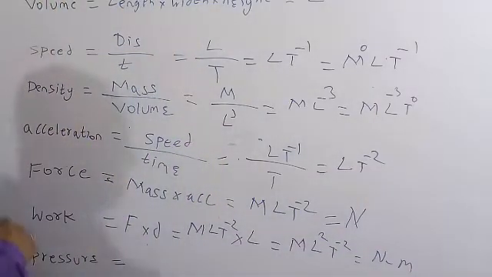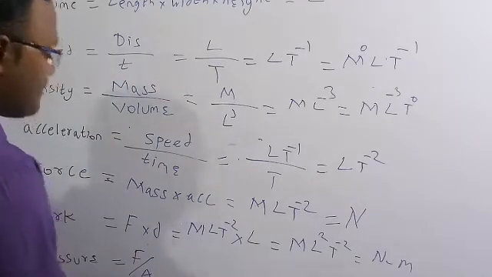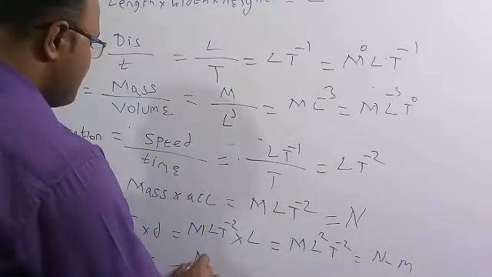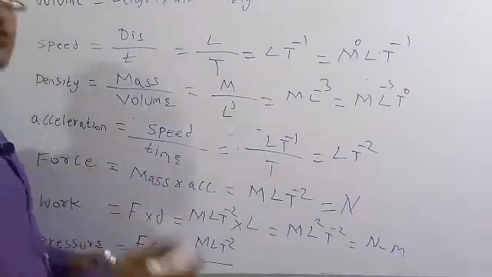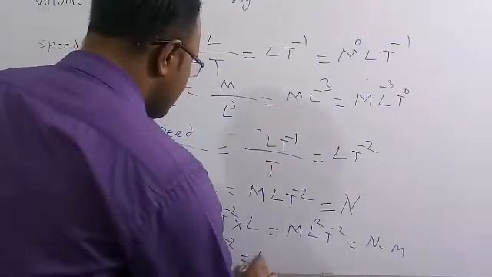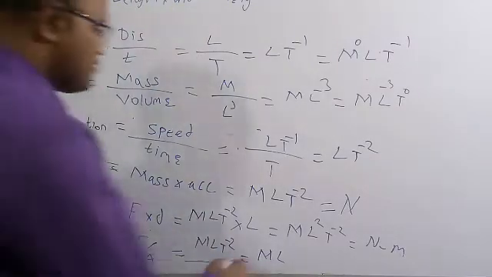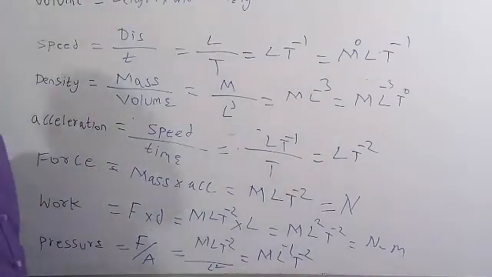And similarly now, pressure is nothing but force per area. Per unit area, the amount of force is said to be the pressure. The dimensional formula of force, which you already know, is M L T to the power of minus 2, but area is L square. So as the L square goes to the lower part, 1 minus 2 becomes minus 1. So M into L to the power of minus 1 into T to the power of minus 2.